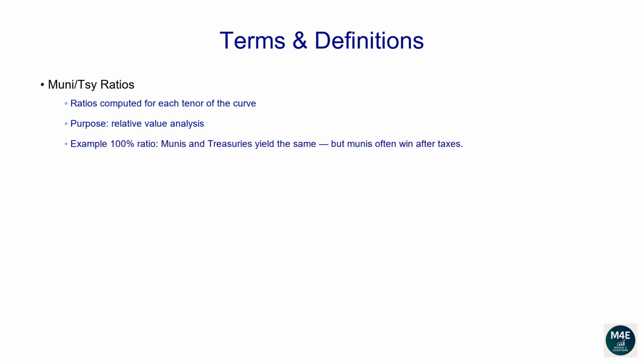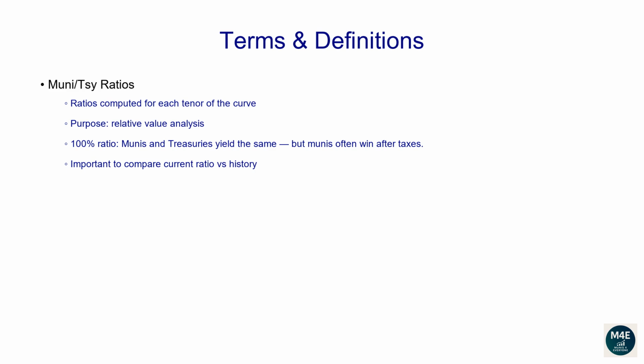If, for example, the 30-year ratio is 100%, that means the 30-year tax-exempt muni yield is the same as the 30-year Treasury yield. However, the Treasury yield is taxed, whereas the muni yield usually is not. Hence, in this case, you'd be better off holding a muni bond. In general, if the ratio is below 100%, one may think munis are rich compared to treasuries. In reality, we should always wonder, how does the current ratio look compared to its own history?